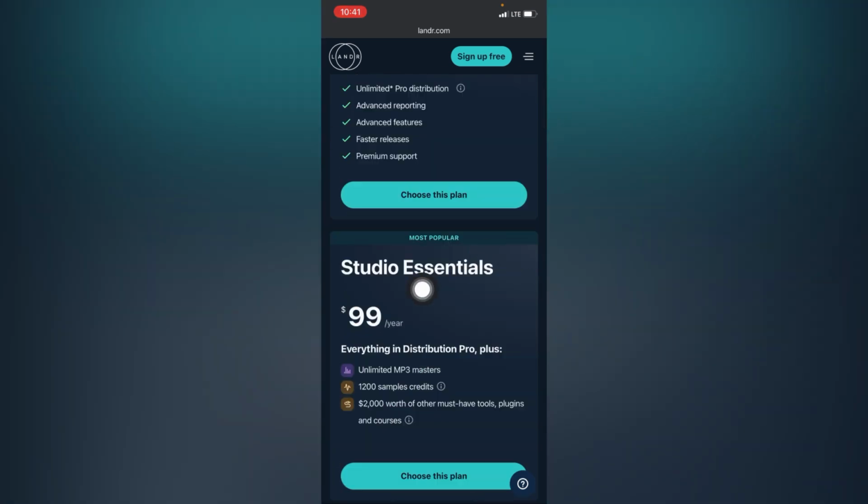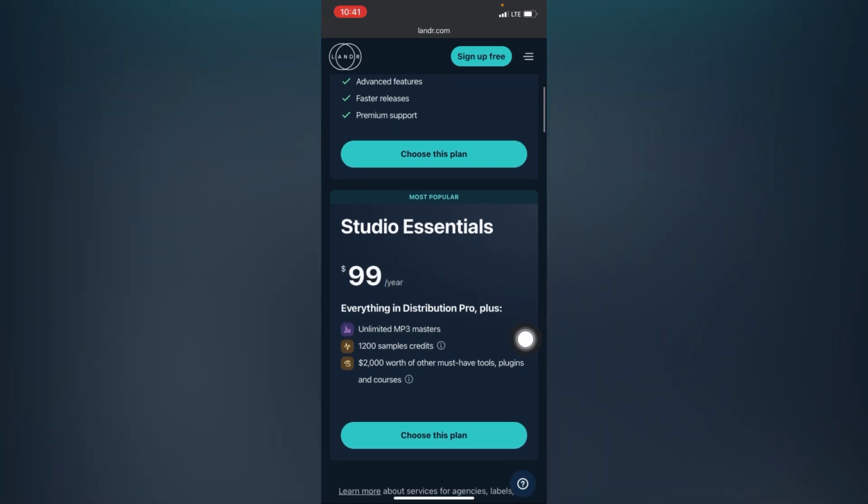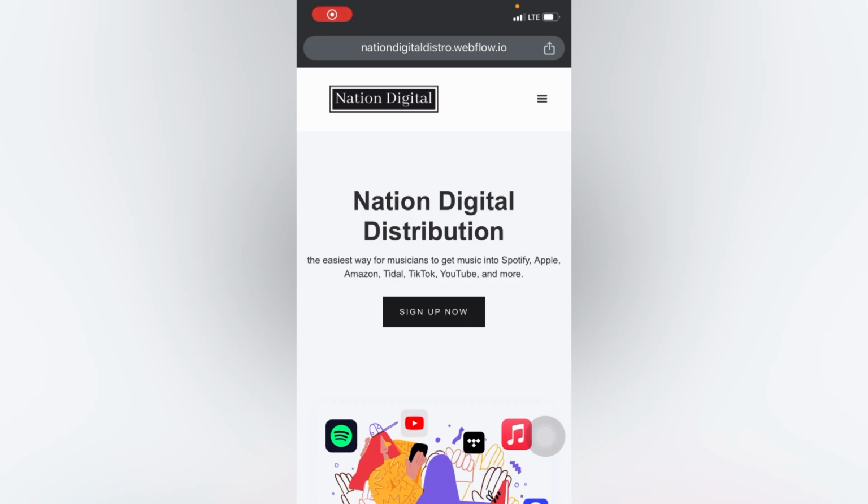Landa also has their studio essential plan, which I'll say is mainly tailored to labels. But if you're an independent artist who wants more features, you could go with their studio essential plan, which costs $99, approximately $100 a year. And you can see right here that these are all the features you're going to be getting with this plan.